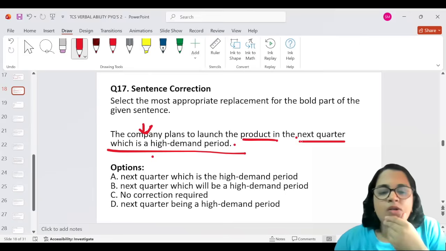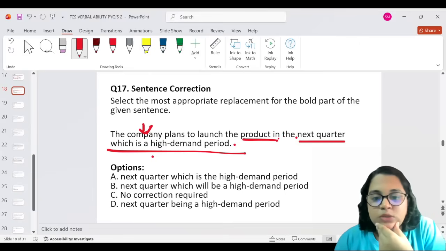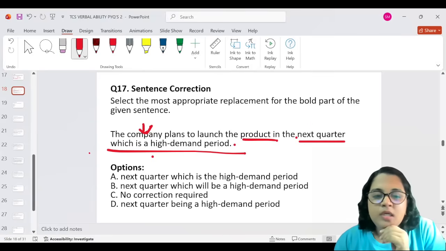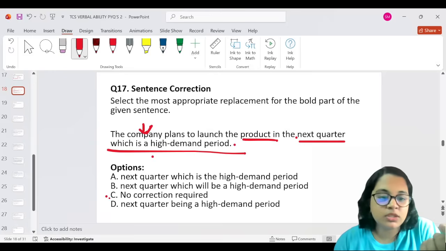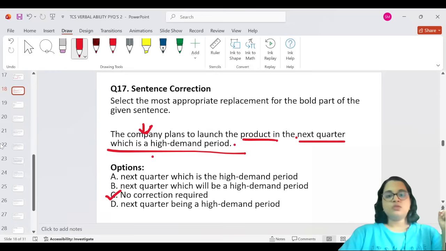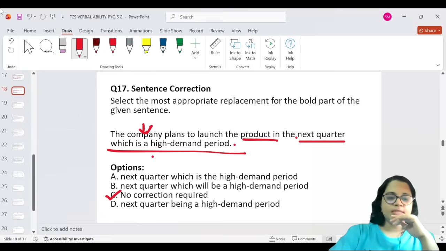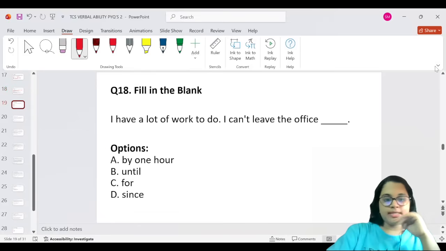Maybe let's take another look at it. The company plans to launch the product in the next quarter. When? Okay, it answers the question when as well. And which is a high demand period. Yes, there's no correction. The sentence is perfectly fine. So no correction is required in this particular sentence. Let's go to the next one.